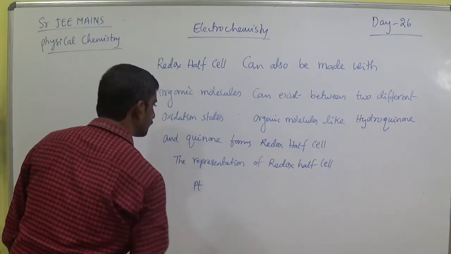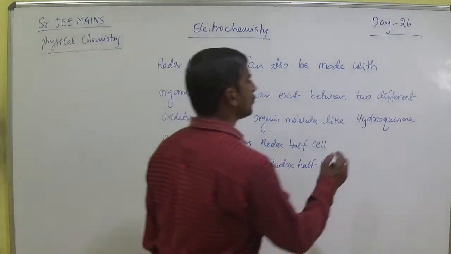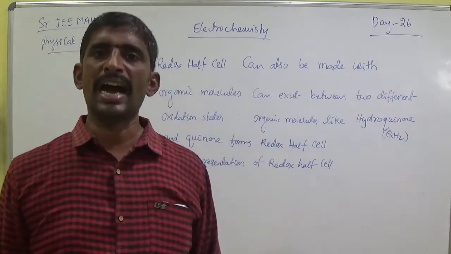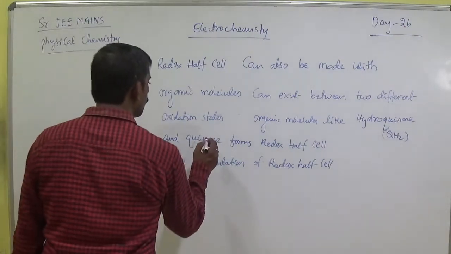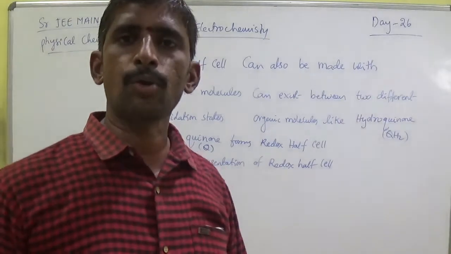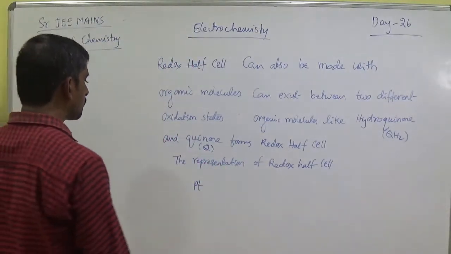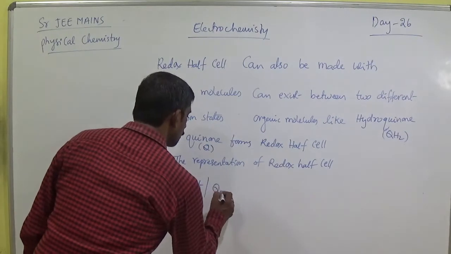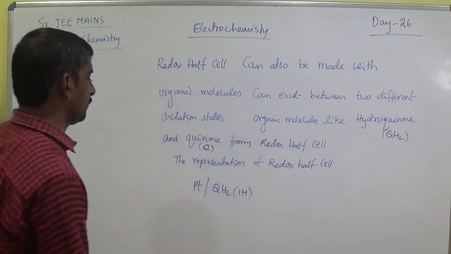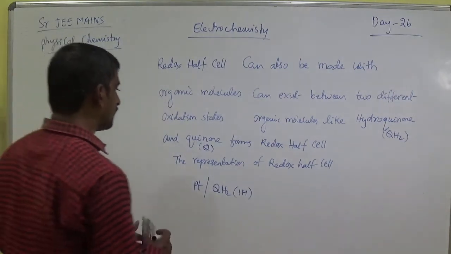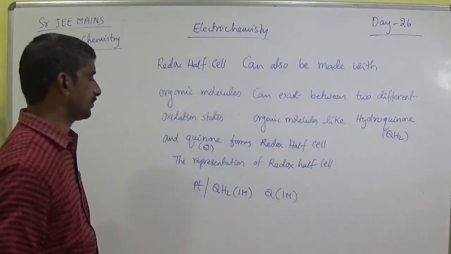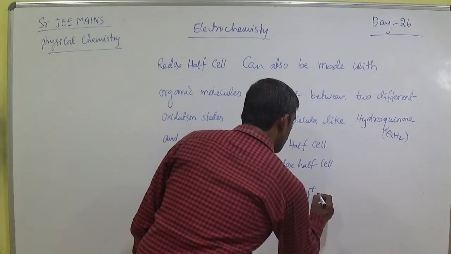Here hydroquinone is considered as QH2, simply QH2. Q means quinone. Hydroquinone means QH2. Quinone means only Q. Shortcut formula: in this case, platinum, QH2 within bracket 1 molar, and Q 1 molar concentration, that means H plus Cm.